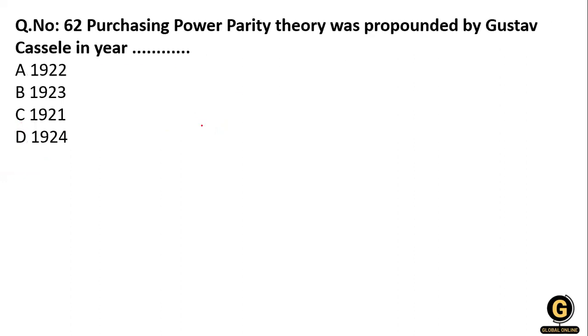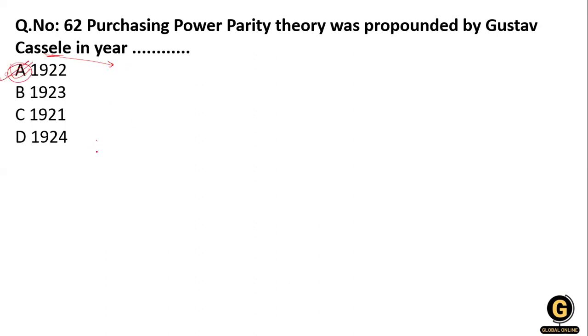Next question: the purchasing power parity theory was propounded by Gustav Cassel in which year? 1922, 1923, 1921, or 1924.